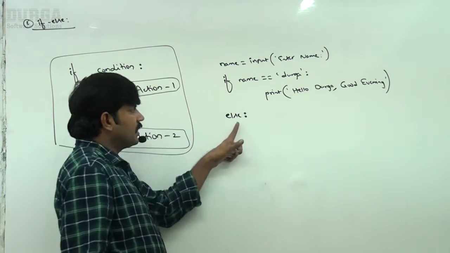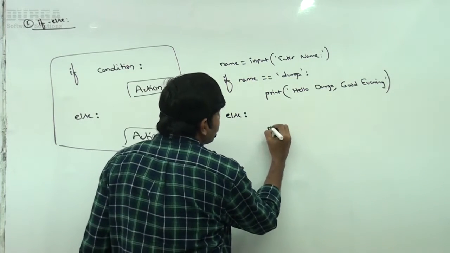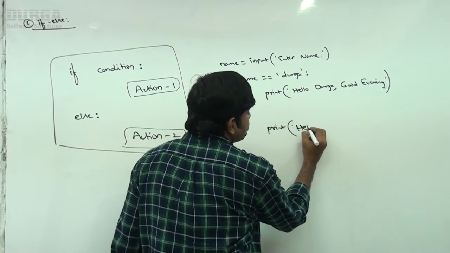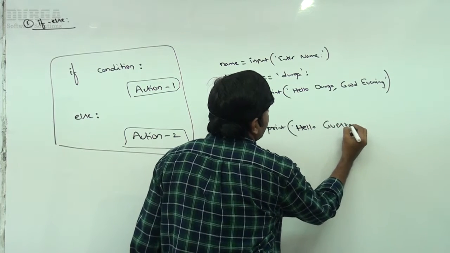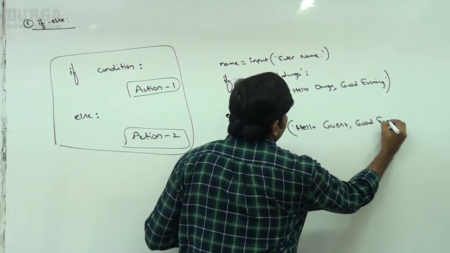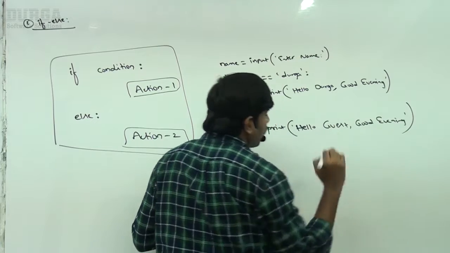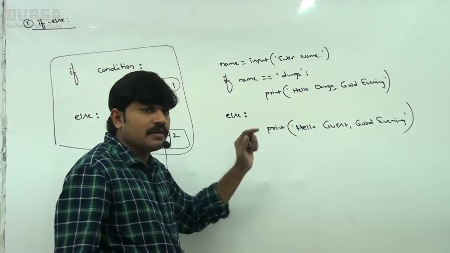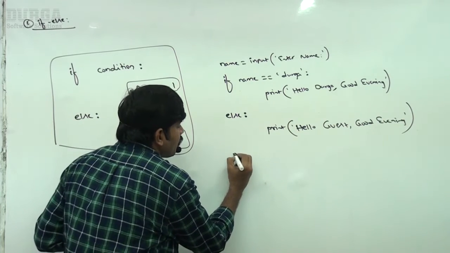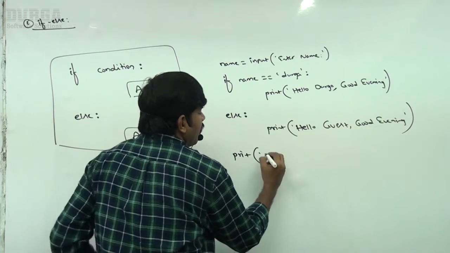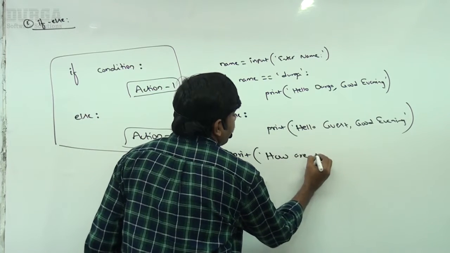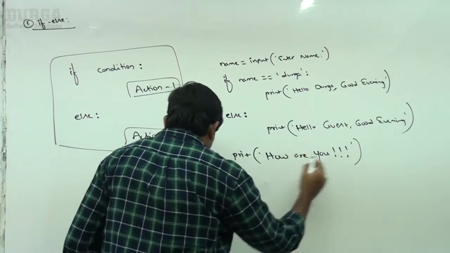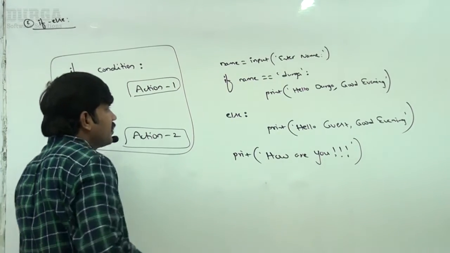Else colon, print of hello guest, good evening. Hello guest, good evening, like this. Okay, so the system can recognize only Durga. If it is not Durga, then hello guest. Now, sir, print of how are you? Okay, how are you? Like this I'm asking, sir.